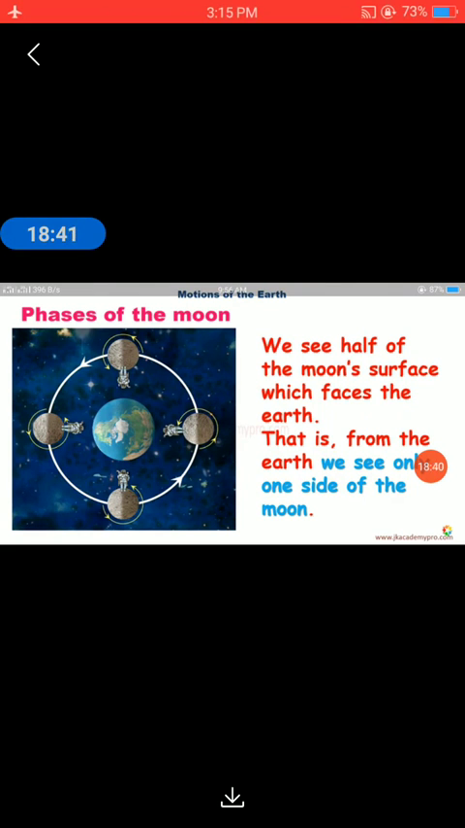Now let's learn about the phases of the moon. We see half of the moon's surface, which faces the earth. That is, from the earth we see only one side of the moon. We cannot see the complete moon, okay? We always see one side of the moon.